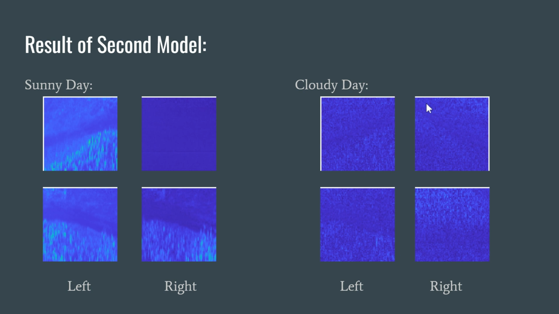However, on the left side, with the sunny days, you can make out parts of the cornfield in the image, as well as some of the background, which makes the model say, oh, this is a sunny day, because I can actually tell the difference between these images. Then it checks with the labeled data from the first model and says, oh yeah, that's correct.